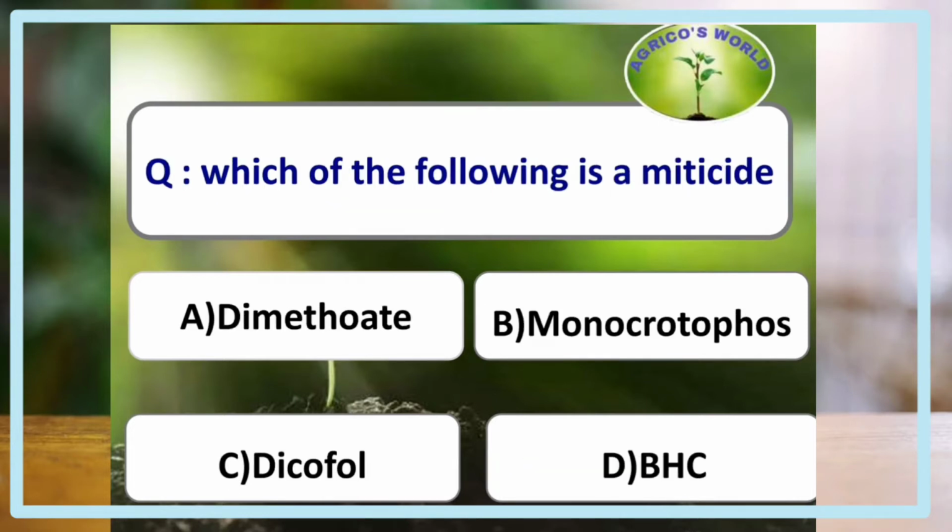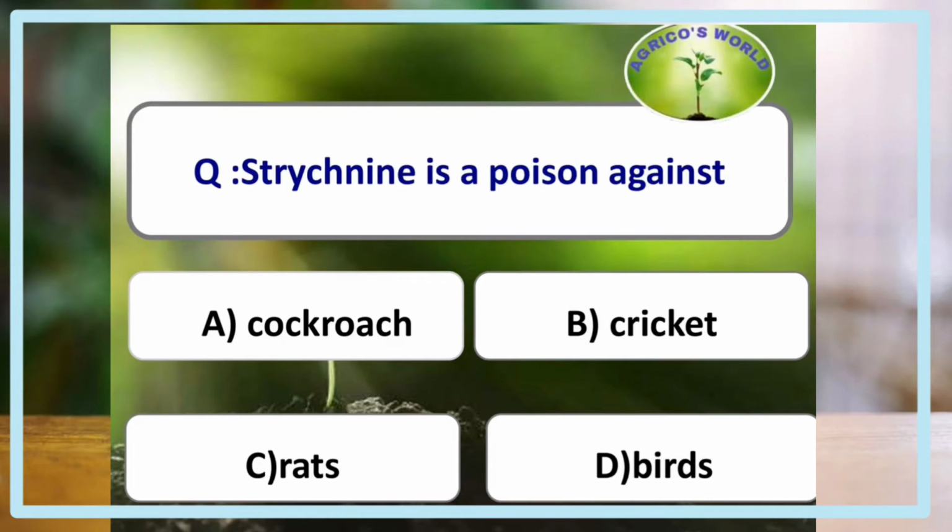Which of the following is a miticide? The answer is dicofol. Dicofol is harmless to bees and so used for the control of mites, Acarapis woodi. Strychnine is a poison against. The answer is rats.